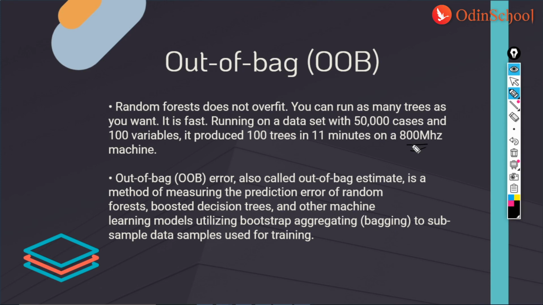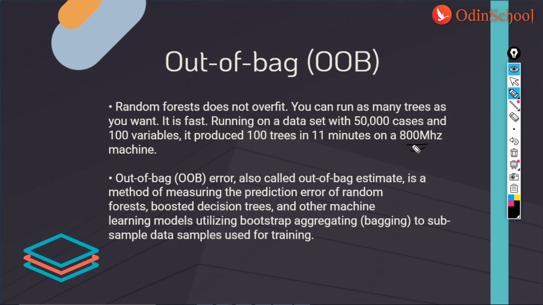Right, guys. The second point concerns the mean decrease of accuracy and the mean decrease of Gini index. How much model accuracy decreases if we drop the variable is what mean decrease accuracy talks about. And the measure of variable importance based on the Gini impurity index is used for the calculation of splits in trees. This is another parameter.